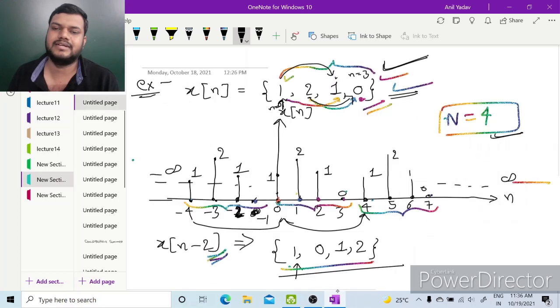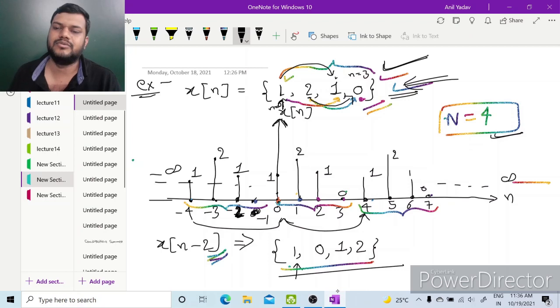Let us see one example. Let us say x[n] is 1, 2, 1, 0, meaning the value at n equal to 0 is 1, at n equal to 1 is 2, at n equal to 2 is 1, and at n equal to 3 it is 0. As we know, in DFT, the signal is periodic and discrete in time domain as well as in frequency domain. So it will be periodic, but here we have seen only a single fundamental period.